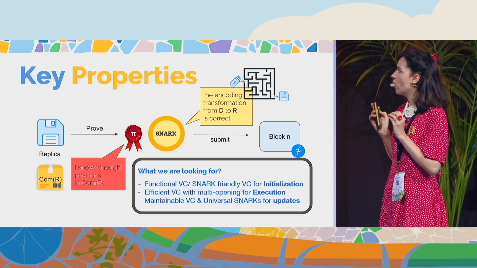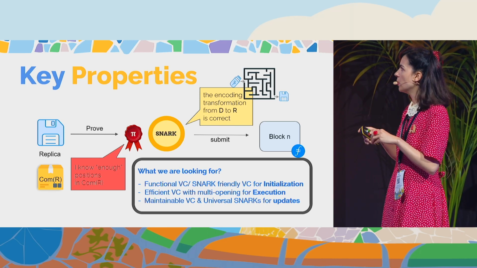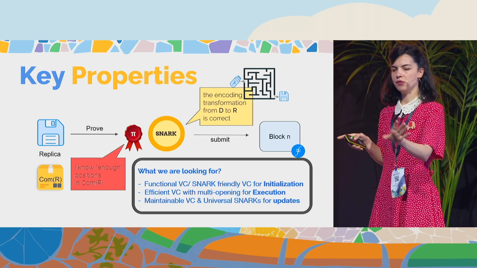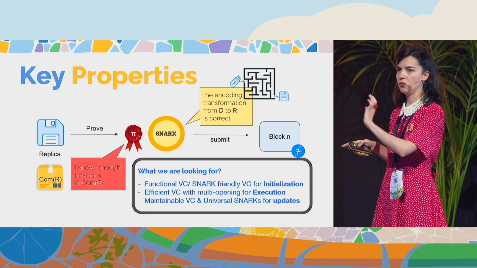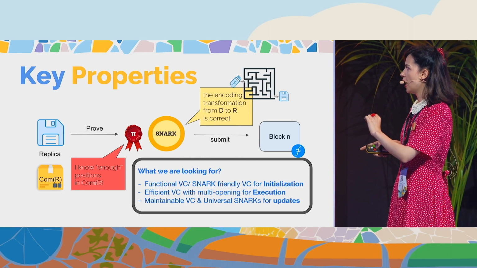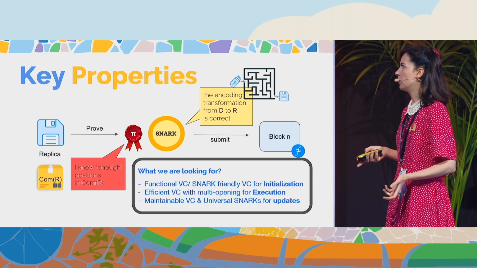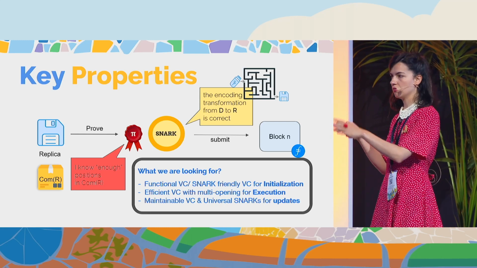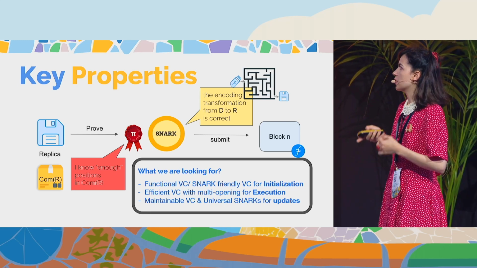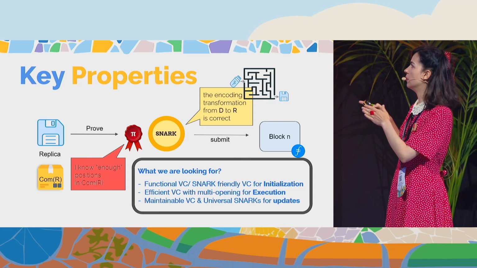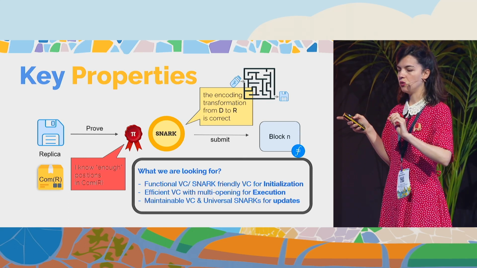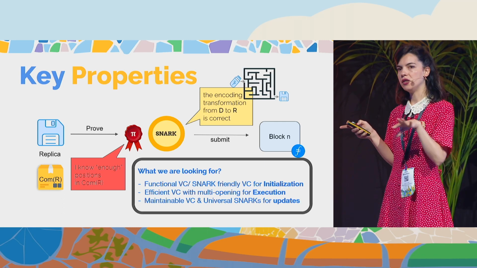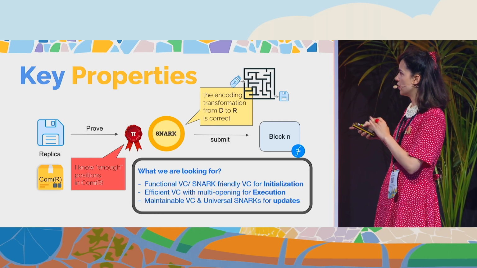So we are looking for a very specific vector commitment that has nice properties to combine with proving some transformation from the data that was committed to the replica that was committed. And this can be seen as a functional vector commitment that allows us to show that some function of what was committed satisfies something, or a SNARK-friendly vector commitment. If we want to combine them in this way, we commit to something, and then we use this commitment as a statement to the SNARK. So we will think of commit-and-prove SNARKs for the initialization phase.